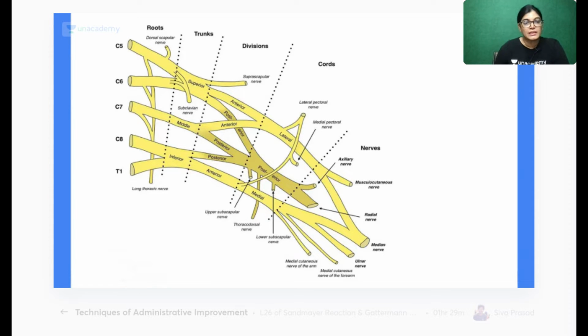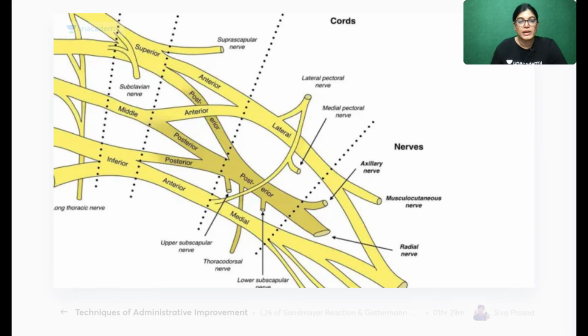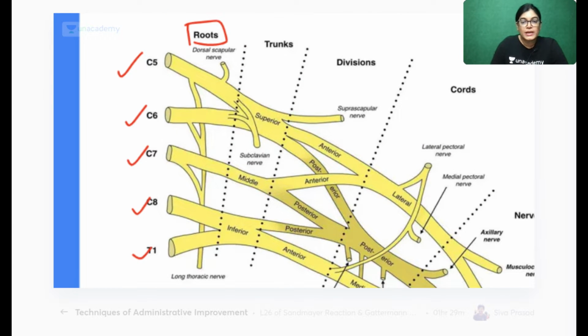Now, my dear aspirants, in this diagram, you can clearly see this is the root, which is formed by C5, C6, C7, C8, and T1 ventral rami. Let me zoom the image. The branches from the roots are the dorsal scapular nerve, having the root value C5, and the long thoracic nerve, having the root value C5, C6, and C7.